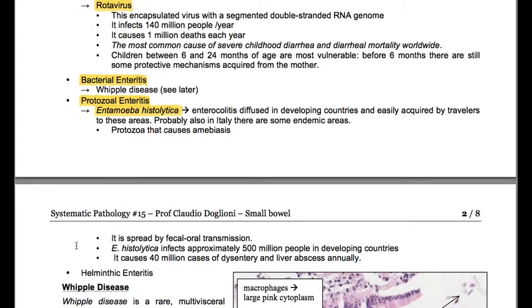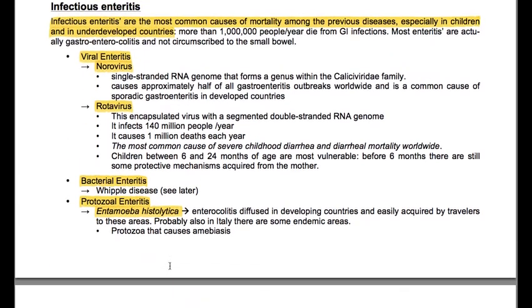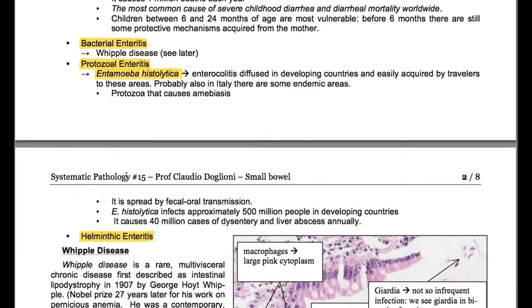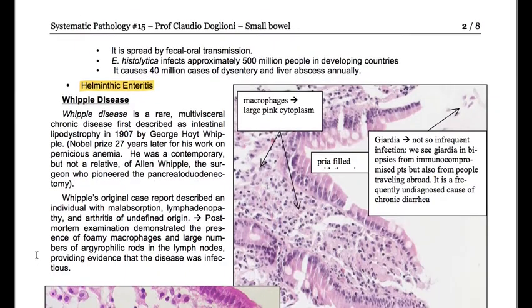It infects approximately 500 million people in developing countries, and it causes 40 million cases of dysentery and liver abscesses annually. And we have also helminthic enteritis. So, viral: norovirus, rotavirus; bacterial: Whipple disease; protozoal: Entamoeba histolytica especially; and helminthic enteritis.